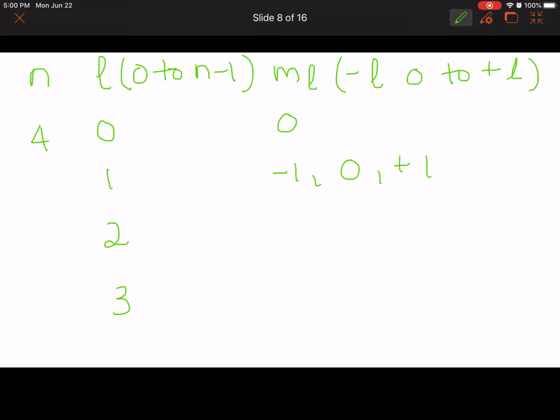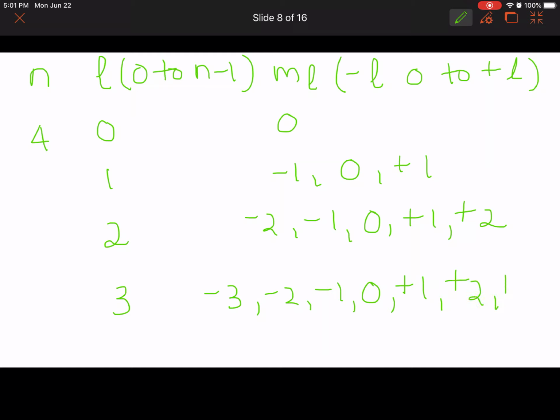Minus L to plus L, right? If L equals 2, the possible ML values are minus 2 to plus 2: minus 2, minus 1, 0, plus 1, plus 2. And if L equals 3, the possible ML values are minus 3 to plus 3: minus 3, minus 2, minus 1, 0, plus 1, plus 2, plus 3.